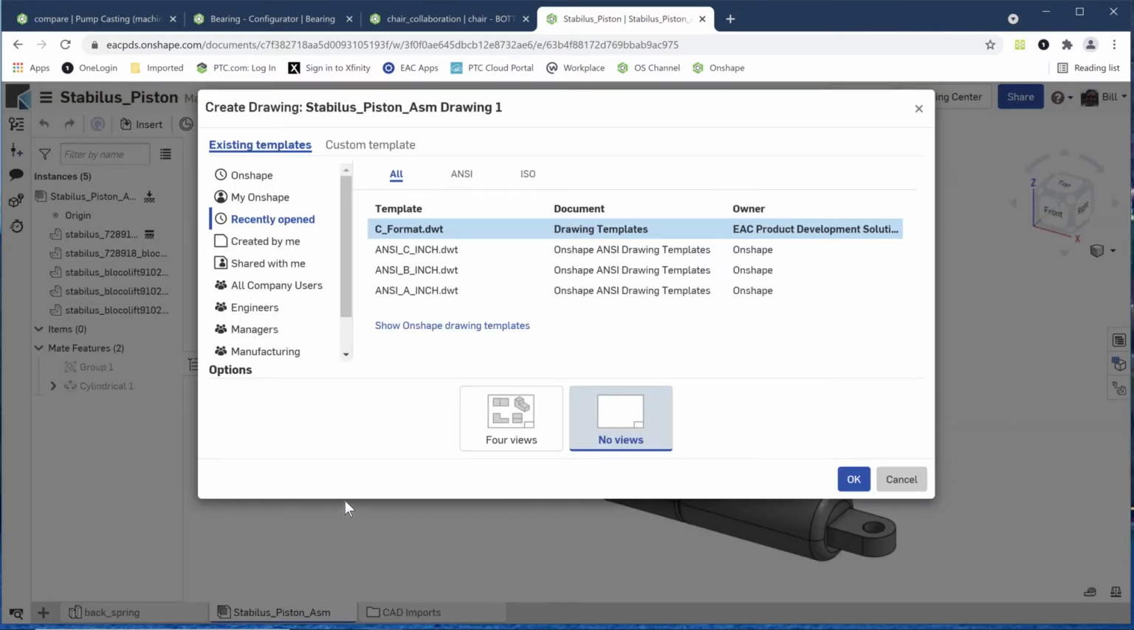Since this is a purchased part, I don't need a bunch of dimensions and things like that. Maybe some notes describing the stroke length or the diameter of the piston. So I'm just going to do something real quick. I'm going to use a custom format that I created for our company. I'm going to put it on a piece of paper that shows 4 views all at once, and say okay, let's do that.